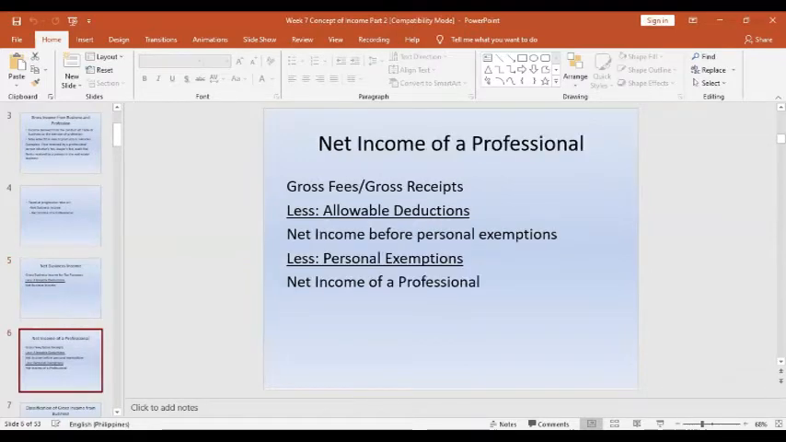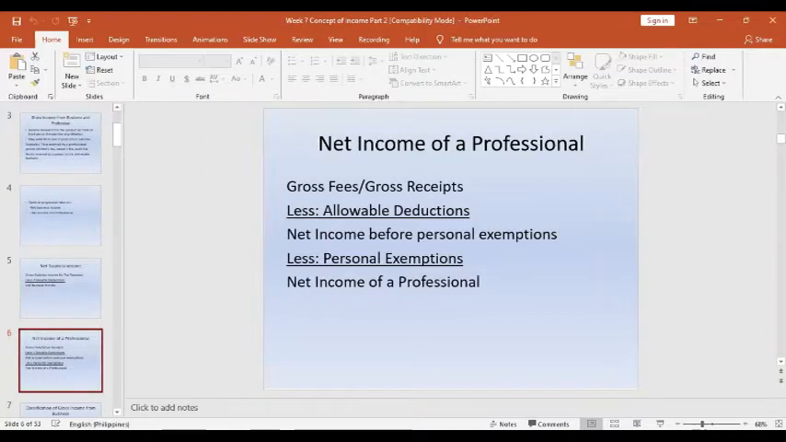Next is the income of a professional. Of course, in order to get the net income of a professional, the gross fees and the gross receipts less allowable deductions will give the net income before personal exemptions, and then less personal exemptions gives the net income of a professional. So the taxable base, or the tax basis, is the net taxable income of a professional, regardless of whether it is a tax rate on individuals or corporation. But if you talk about professional income, that is also a tax on individuals, so the normal tax on individuals may be used.